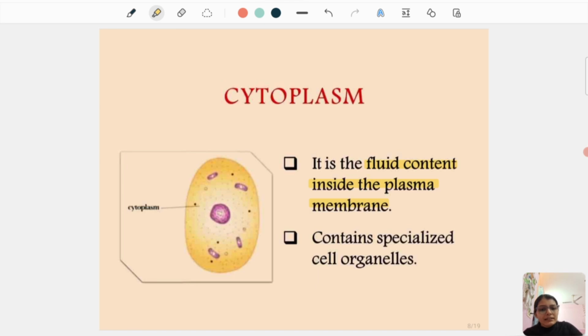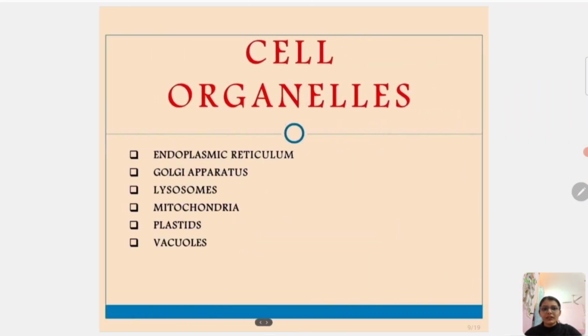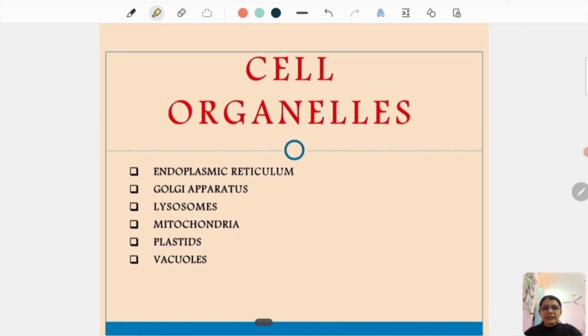And it is in the cytoplasm that all the various cell organelles are found. What are the cell organelles found inside the cytoplasm? So we have the endoplasmic reticulum, we have the Golgi apparatus, we have the lysosomes, we have the mitochondria, we have the plastids and vacuole.